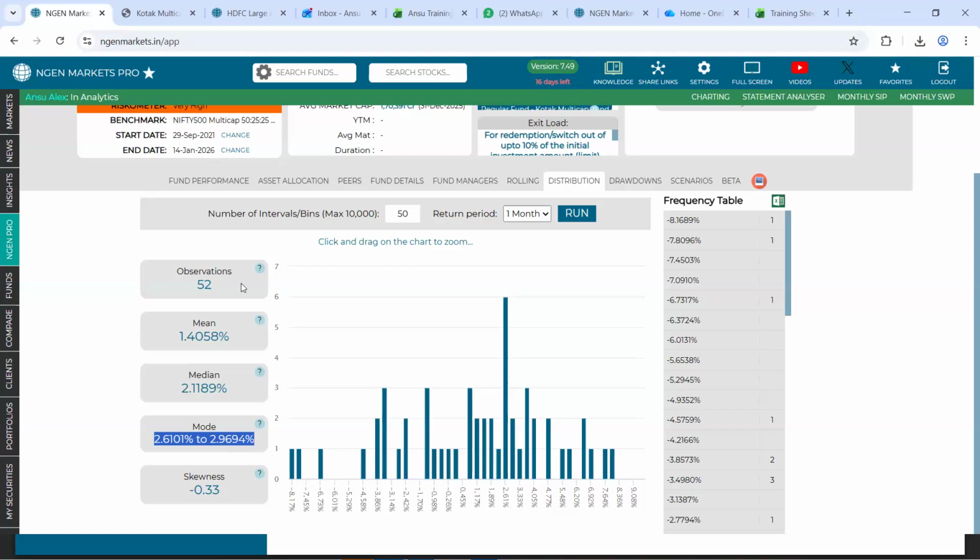monthly basis. The explanation for each of these terms is available once you click on the question mark, and this mode can also be determined once you hover over this bar chart. So the exact same data is visible: next to mode you see the mentioned interval 2.61 to 2.96, and frequency says 6, which is to say that there were 6 such months out of 52 months when the monthly return ranged between 2.61 to 2.96.